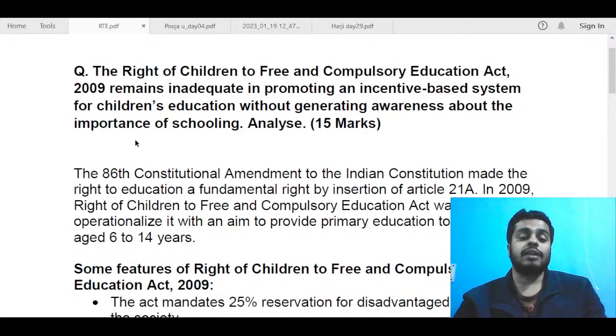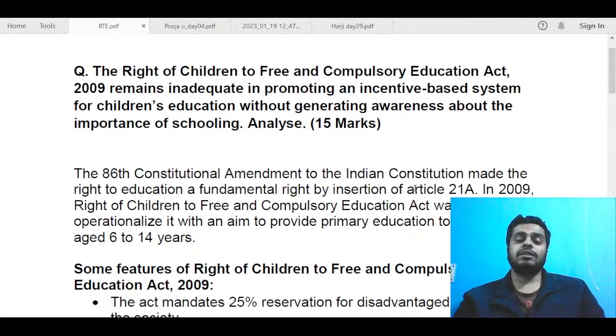So I have just started by talking about this 86th Constitutional Amendment to the Indian Constitution, which made the right to education a fundamental right by insertion of Article 21A. So this was the 86th Constitutional Amendment Act, and after that, in 2009, again this act was passed which made this fundamental right more enforceable, like it operationalized it.